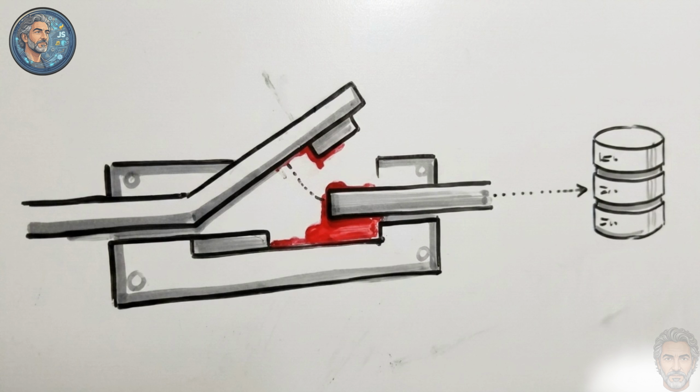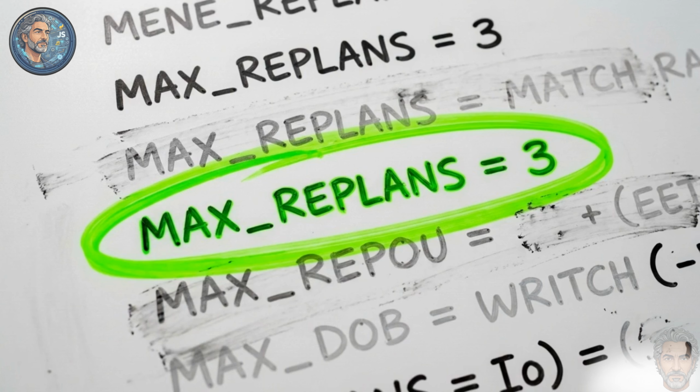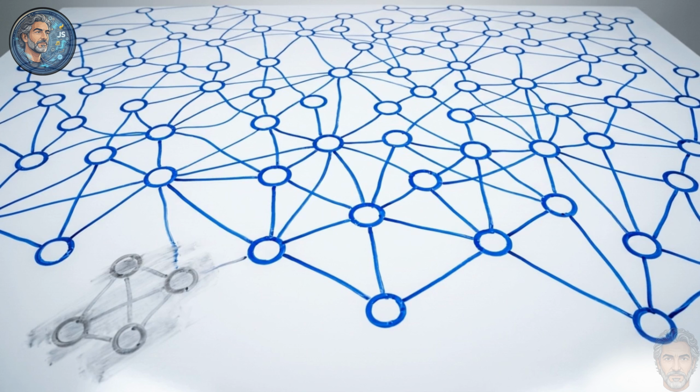After a timeout, the circuit enters the half-open recovery state. It allows a limited number of requests through to test if the downstream dependency has stabilized before closing the circuit again. We apply this same logic at the application level. By enforcing hard iteration caps, like a max replans constant, the orchestrator forces an end to endless reasoning cycles. Circuit breakers transform catastrophic system-wide hanging into predictable, graceful degradation.